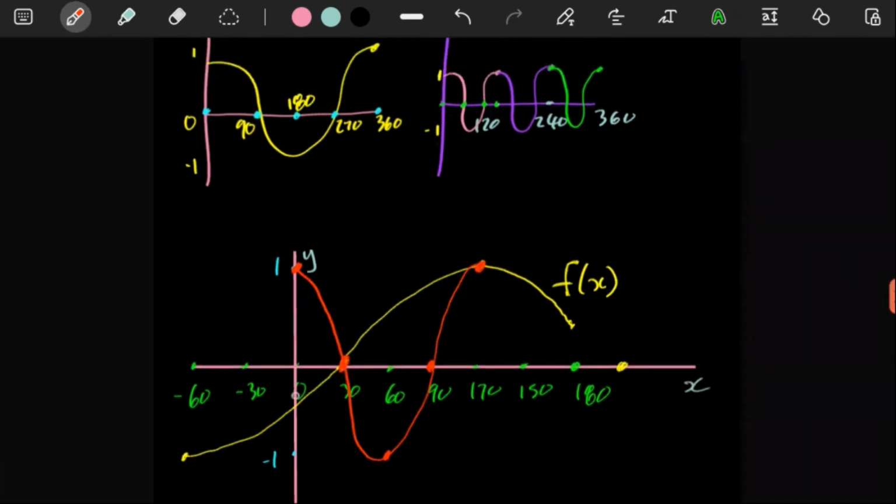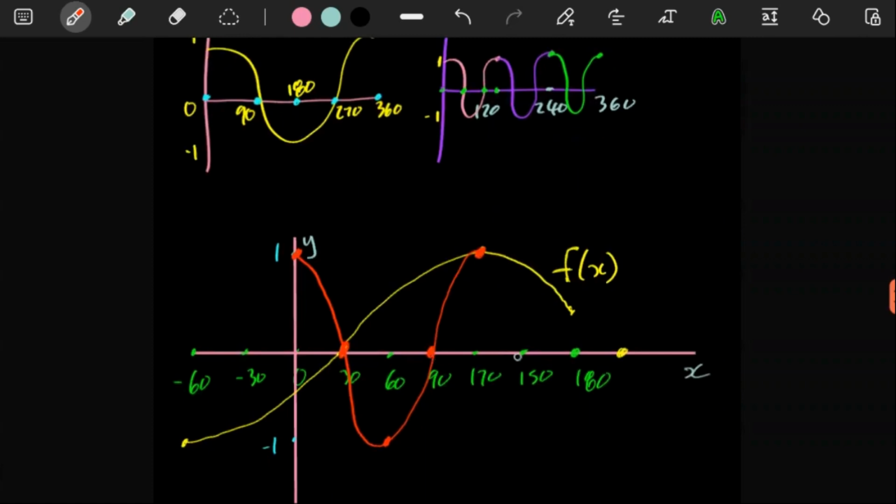And then you can easily see that after every 30 degrees, that's where we have these key things happening. So here, 30 more degrees, it would still come down like that. And then 30 more degrees, it would do that. And then since it's supposed to end at 180, that's all we have. On the left side, 30 degrees, it would dip like that. 30 more degrees, it would do this whole thing.